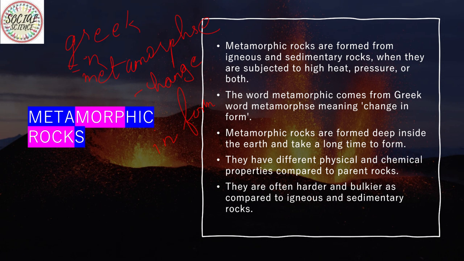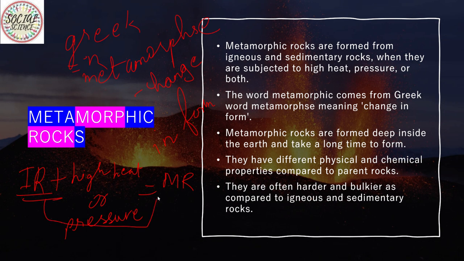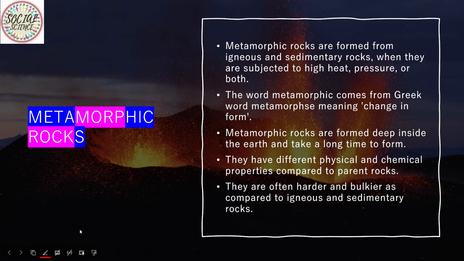When the parent rocks, igneous or sedimentary rocks, are subjected to high heat or pressure, then these rocks form. So, change in form: for now I'm writing IR, igneous rocks, when subjected to high heat or pressure, give us metamorphic rocks. Igneous rocks change their form to metamorphic rocks when subjected to high heat and pressure. So this point should be clear.